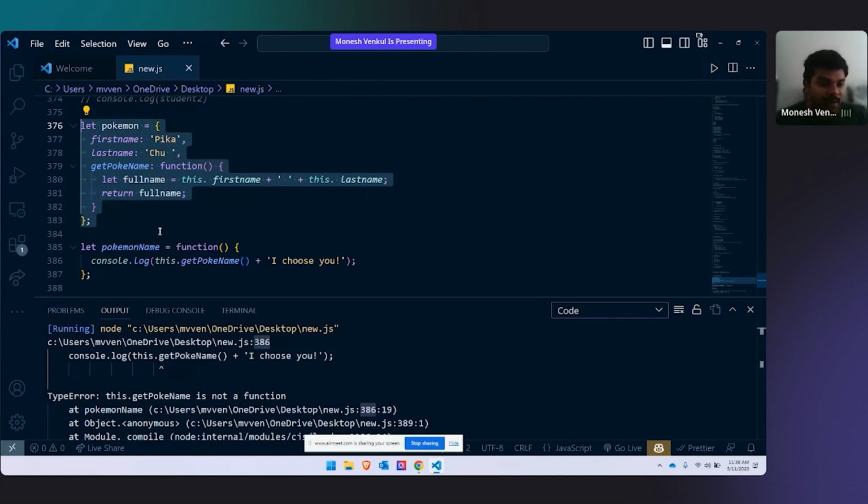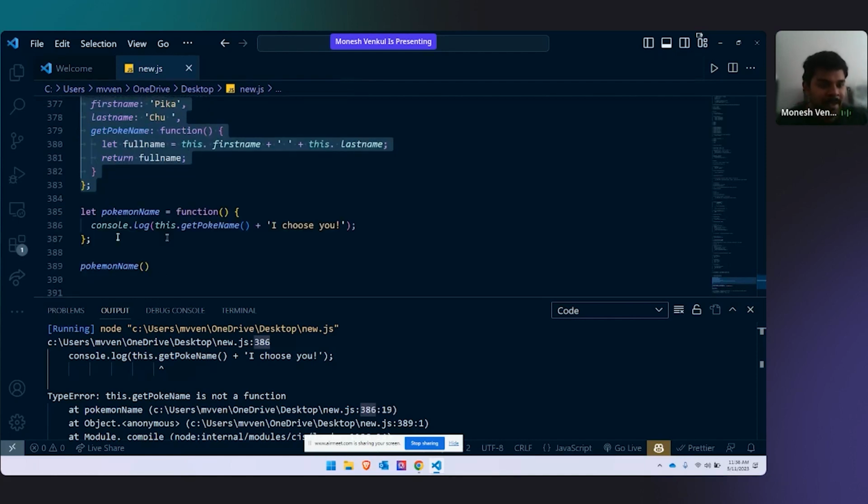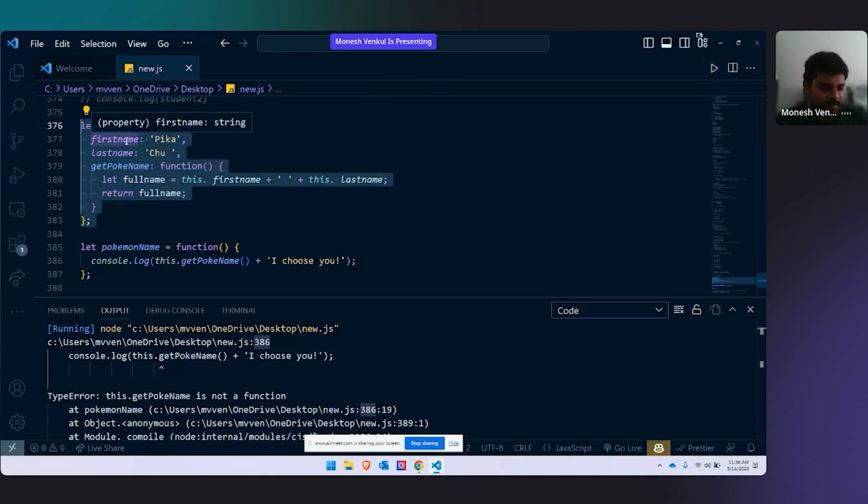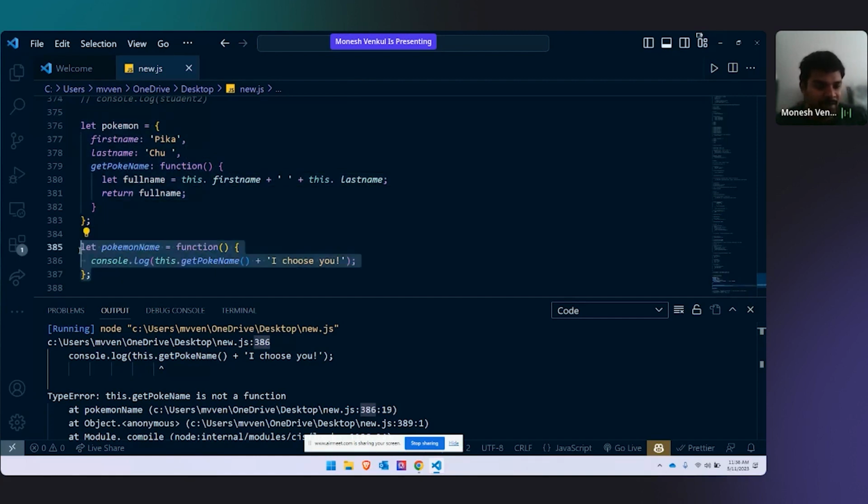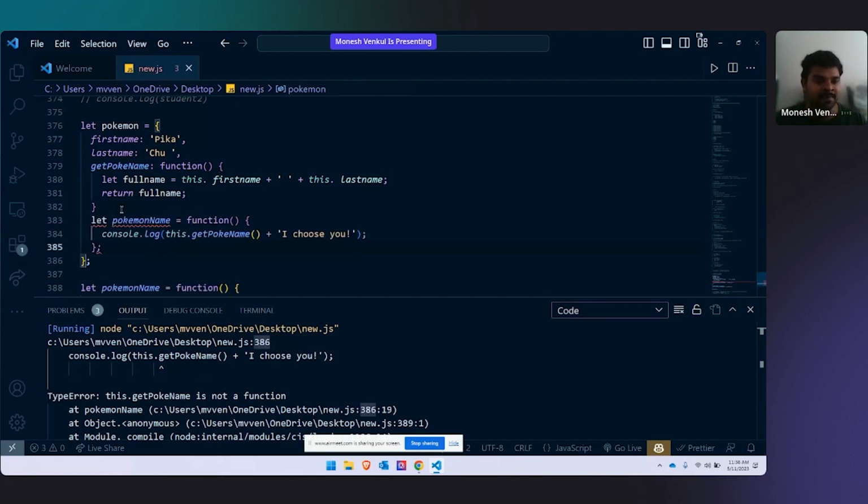So what we can do is we can combine this Pokemon name and this Pokemon object. We can create a copy of this Pokemon name and we can paste it here. Now will it work or not? Based on your knowledge, you tell me. Now this kind of thing will work or not?